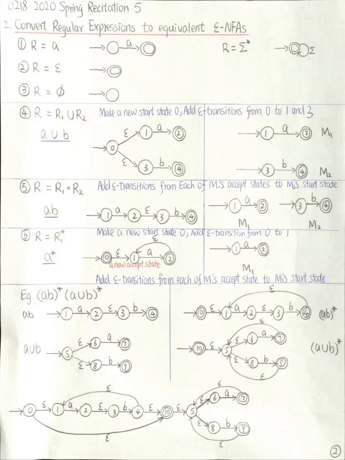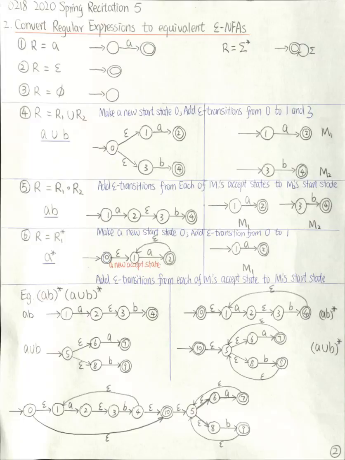After that, we construct the star part. Again, the procedure is add epsilon transitions from each of the accept states to the start state. So in this case, I need to add epsilon transition from 7 to 5 and from 9 to 5. After that, I add a new start state, 10, and add epsilon transition from 10 to 5. Finally, we mark this 10 as an accept state.